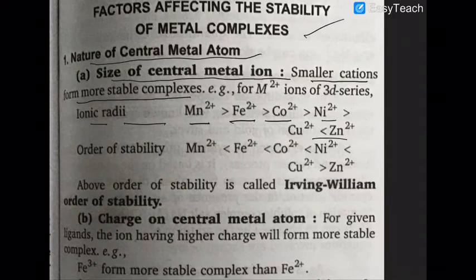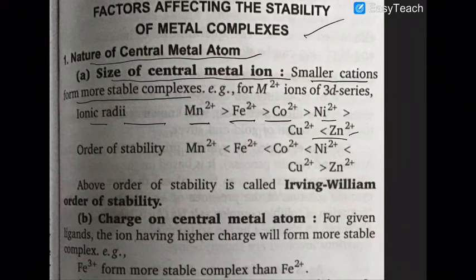As we move from left to right, what will happen? Up to copper the size decreases. Again, in the case of zinc, the size is greater than the copper 2+ ion. So from manganese 2+ to copper 2+ there is a decrease in size, then in the case of zinc 2+ there is again an increase in size.